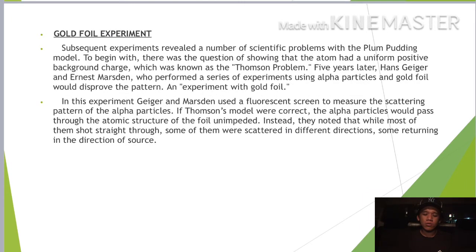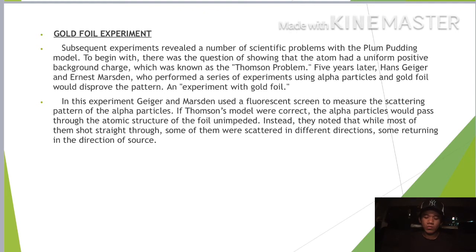Okay, next is the gold foil experiment. Subsequent experiments revealed a number of scientific problems with the plum pudding model. To begin with, there was the question of showing that the atom had a uniform positive background charge, which was known as the Thomson problem. Five years later, Hans Geiger and Ernest Marsden performed a series of experiments using alpha particles and gold foil that would disprove the plum pudding model. In this experiment, Geiger and Marsden used a fluorescent screen to measure the scattering pattern of the alpha particles.